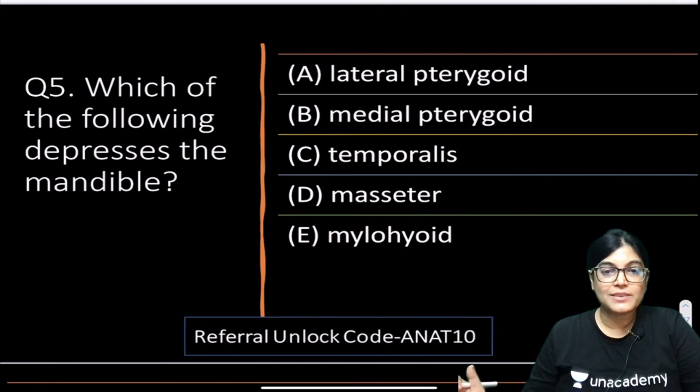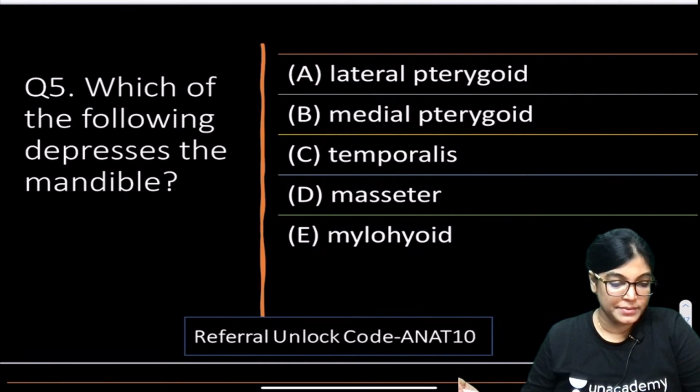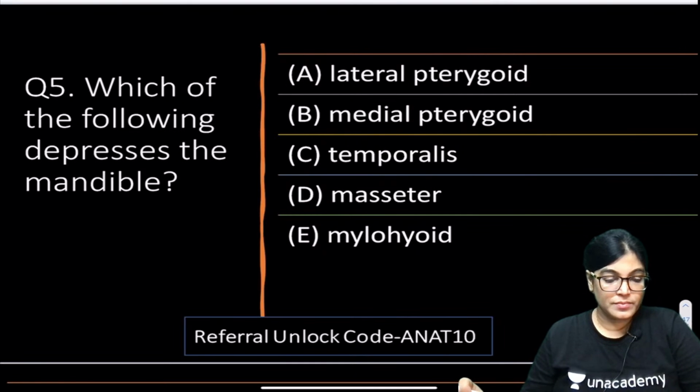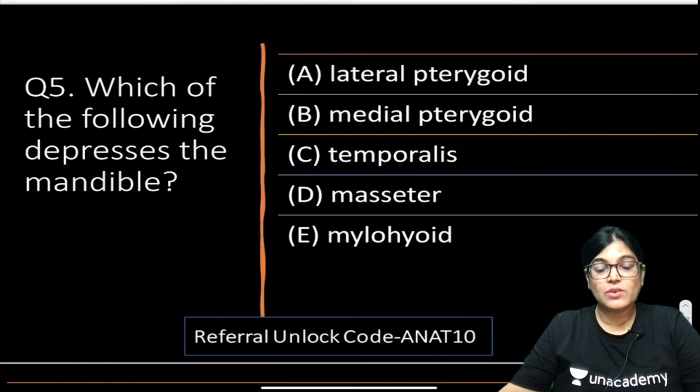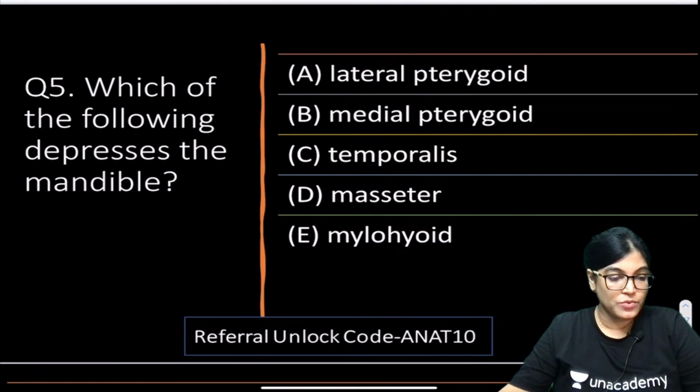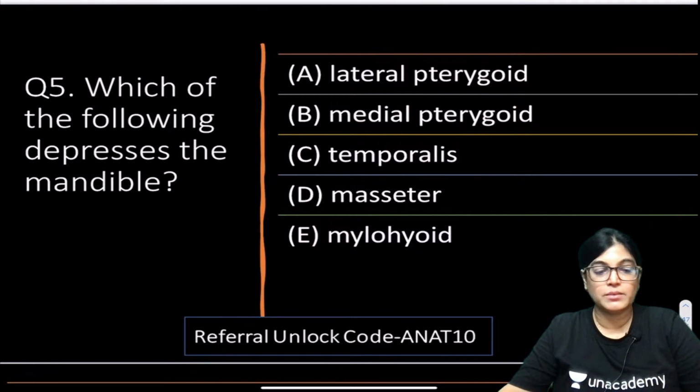The options are lateral pterygoid, medial pterygoid, temporalis, masseter and mylohyoid. So according to you, which is the correct one? Which of the following depresses the mandible?